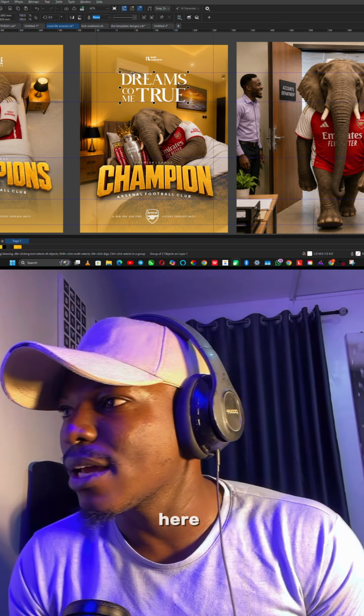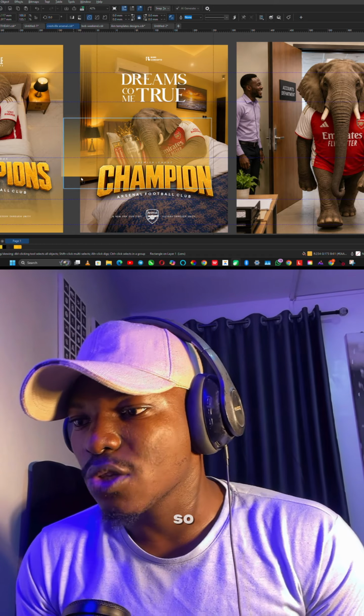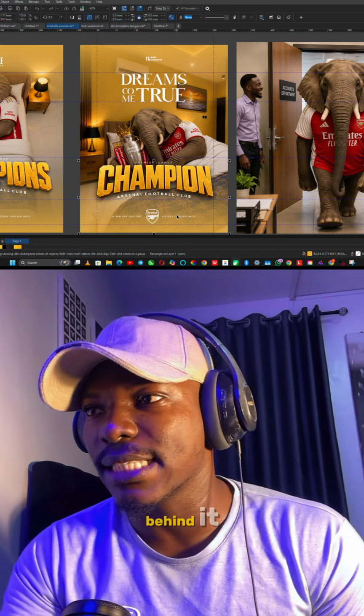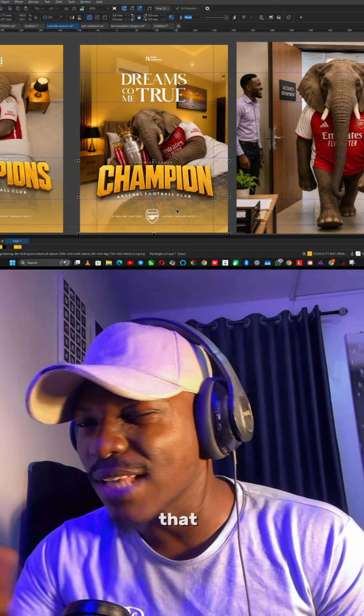So I filtered it with a color similar to the background, which is this. You can see it, and I just moved it out. I want the concentration to be on the text and not on the background. So I filtered it with this color, and also the bottom too, so that the concentration will be on the text and not on the image behind it. So that was the idea behind this particular design.